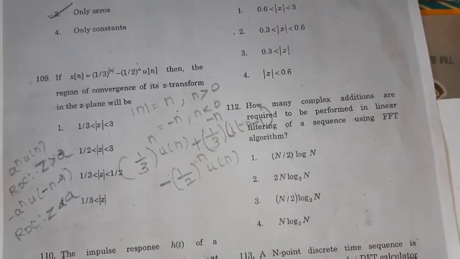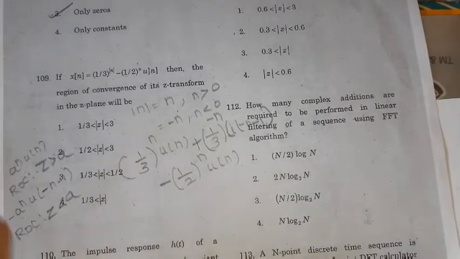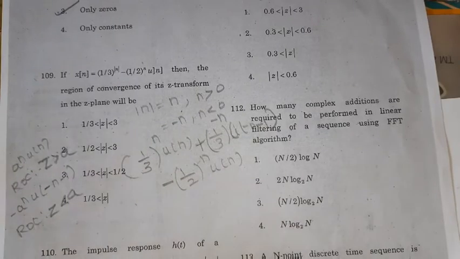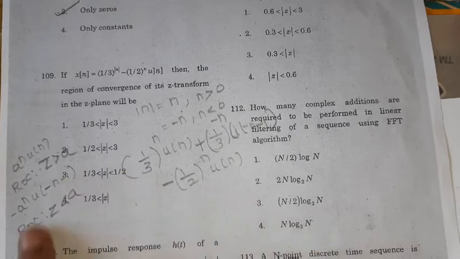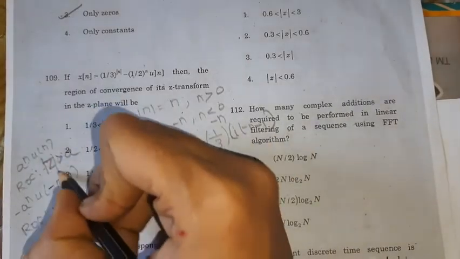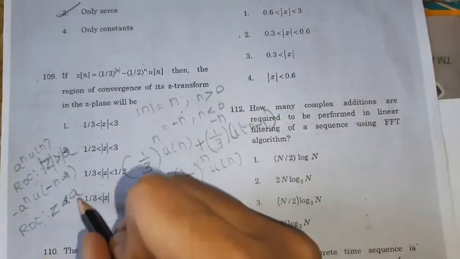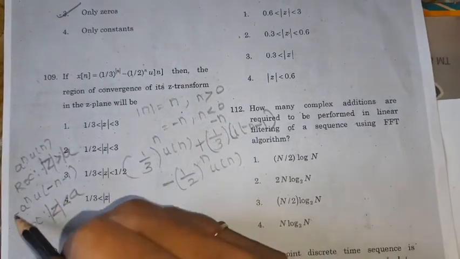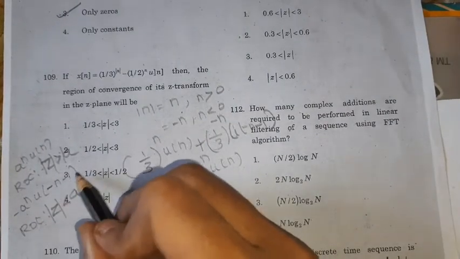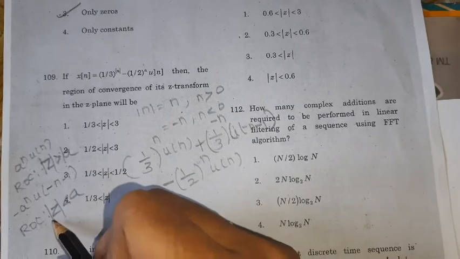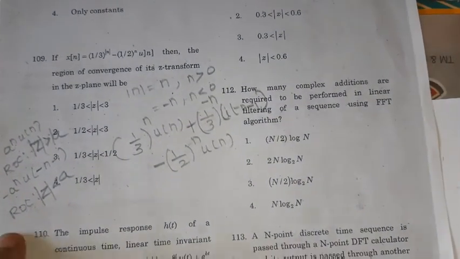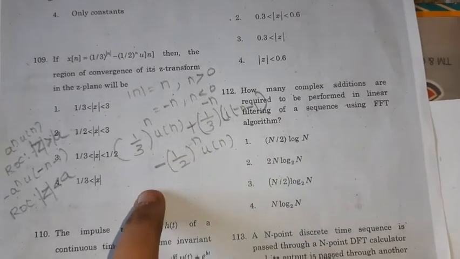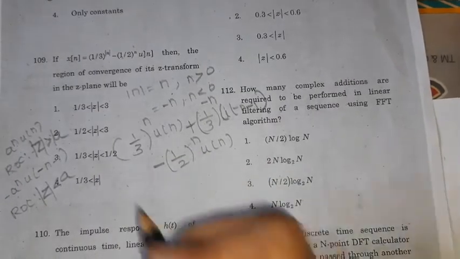This is the general expression for finding the ROC: for a power n u of n it is mod z greater than a, and for minus a power n u of minus n minus 1, the ROC is mod z less than a.